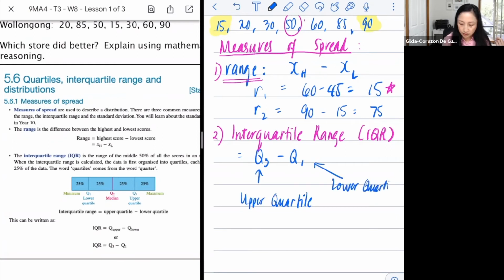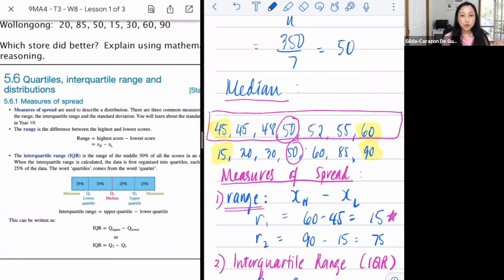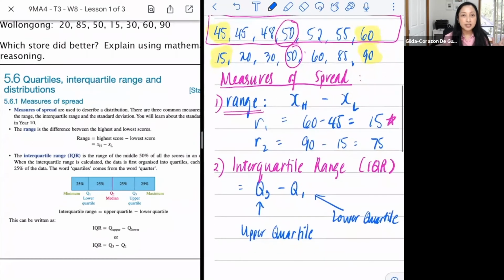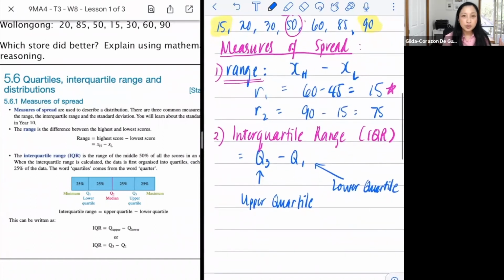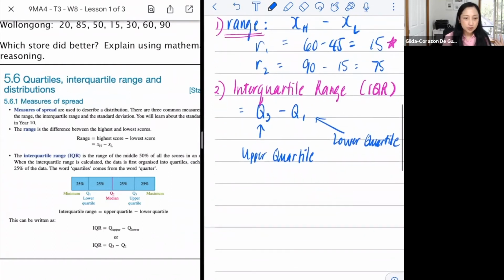What's a quartile? Quartile, quarter, and therefore, remember with the median, you're dividing it into 2. Your quartiles would be dividing your data set into 4, into quarters, right? So you would want to look at the upper quartile or quartile 3, minus your lower quartile, which is your quartile 1, okay?